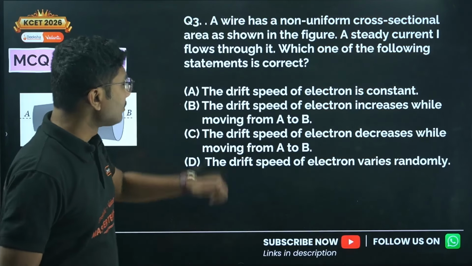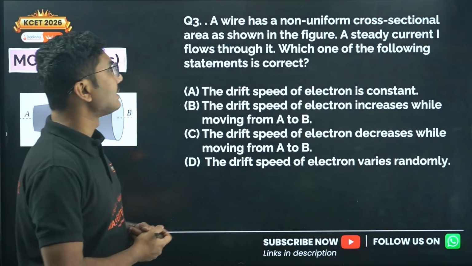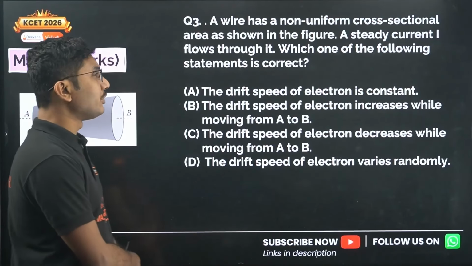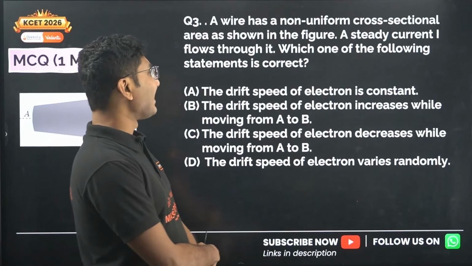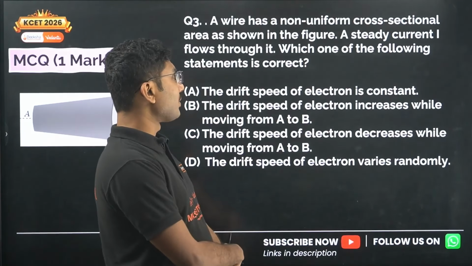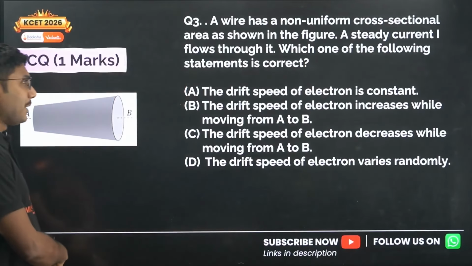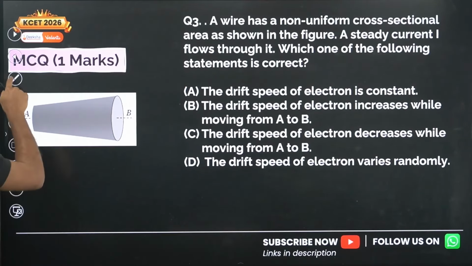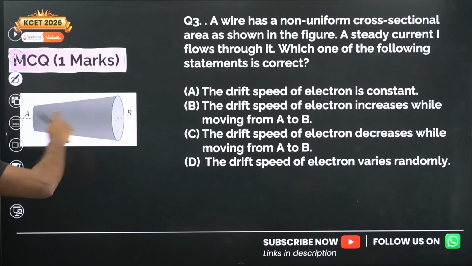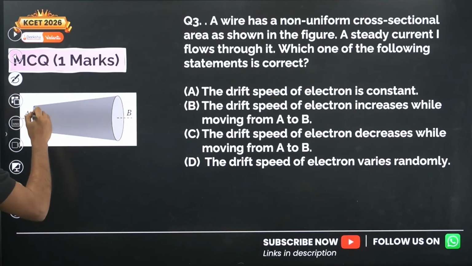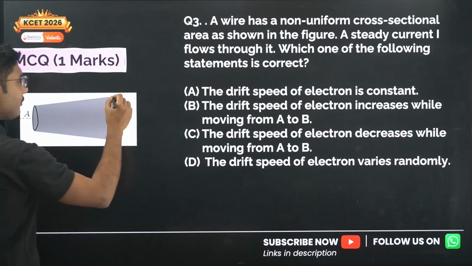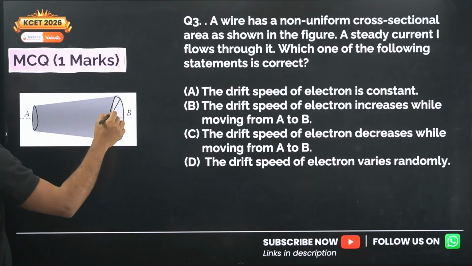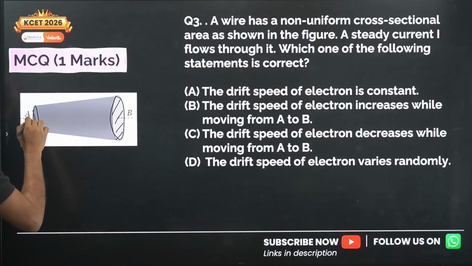Now, let's move on. A wire has a non-uniform cross-sectional area as shown in the figure. A steady current I flows through it. Which one of the following statements is correct? Let's see the figure once. Here we have a non-uniform cross-sectional conductor. Here we have an area A and here we have an area B. As you can see, the area B is much larger than area A.